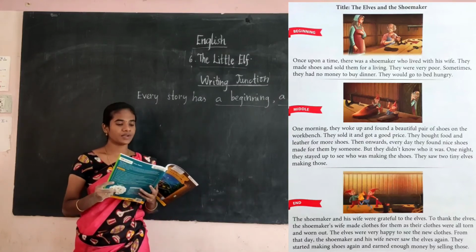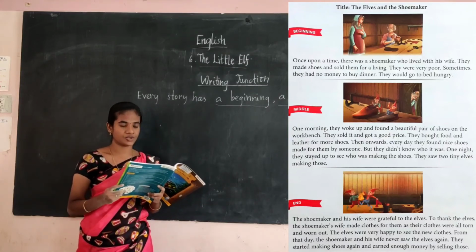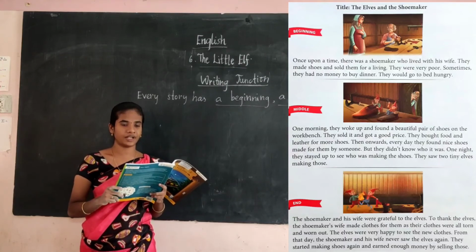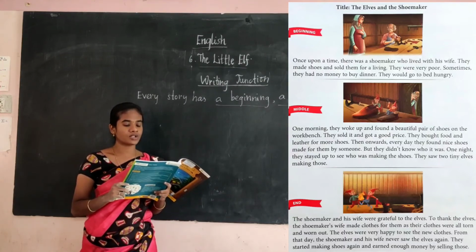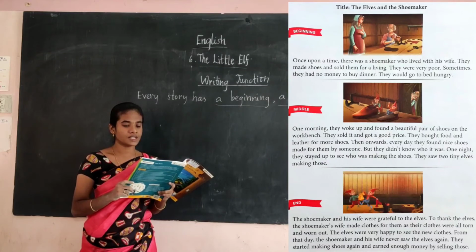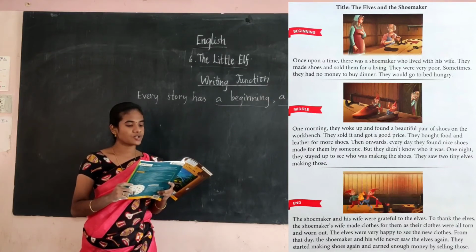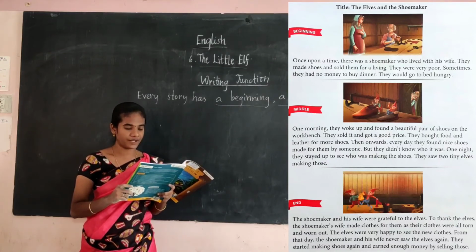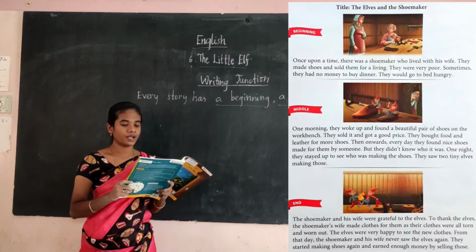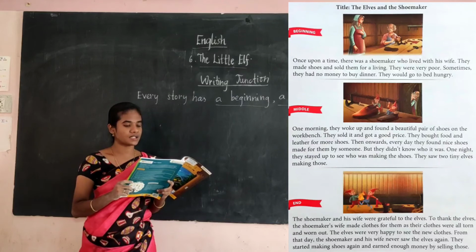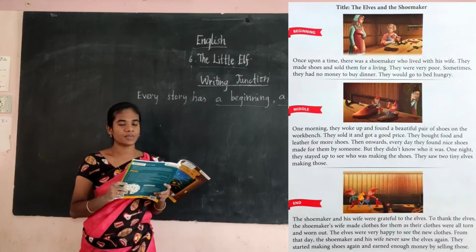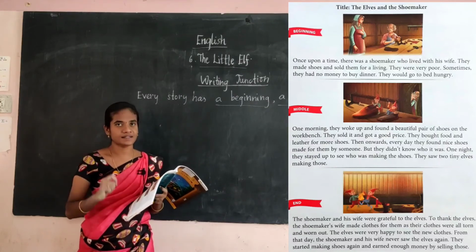Now I will read out the beginning, middle and the end of the story. In the beginning, I will read out: Once upon a time there was a shoemaker who lived with his wife. They made shoes and sold them for a living. They were very poor. Sometimes they had no money to buy dinner. They would go to bed hungry. So it is the beginning statement.